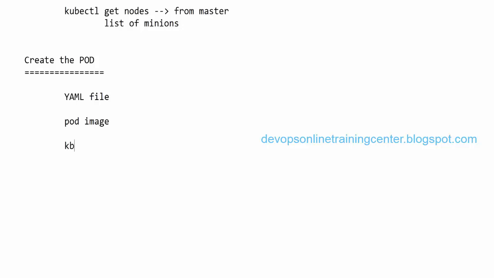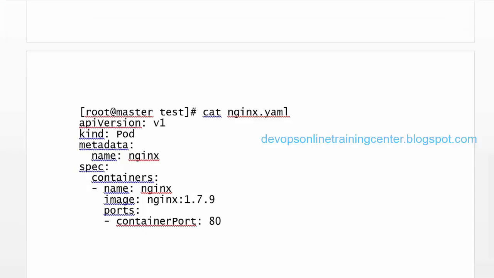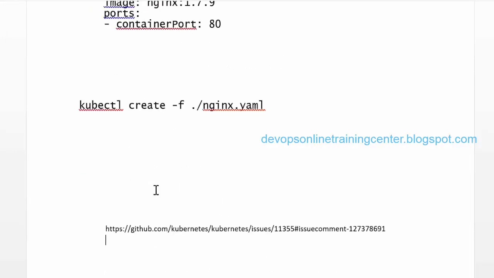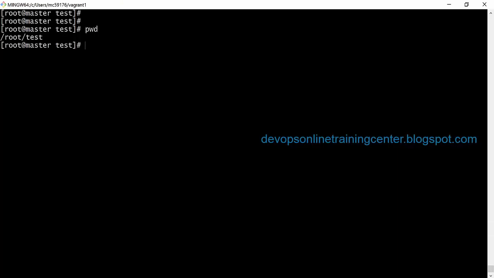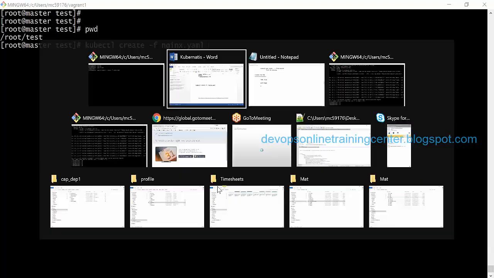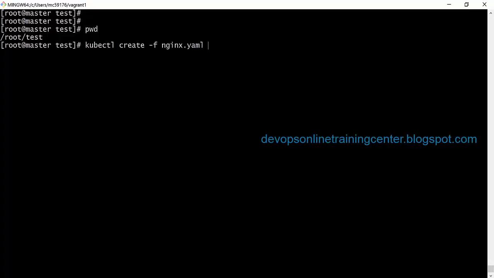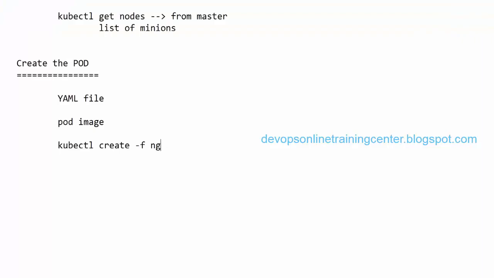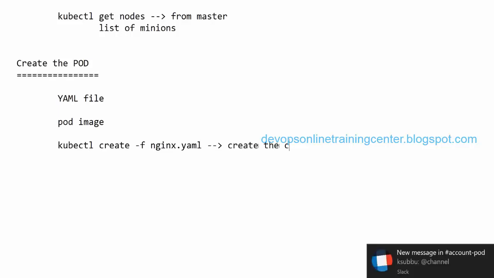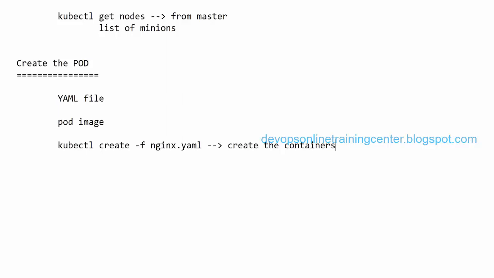So what's the command? kubectl create -f and the YAML file. This is the command to create the pod: kubectl create -f nginx.yaml. This will create the pod and the containers.